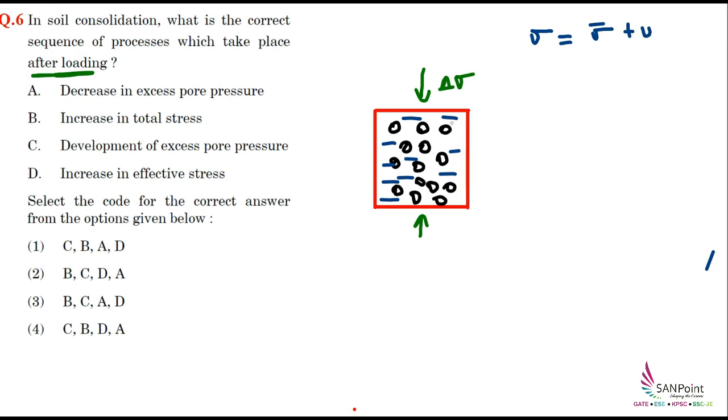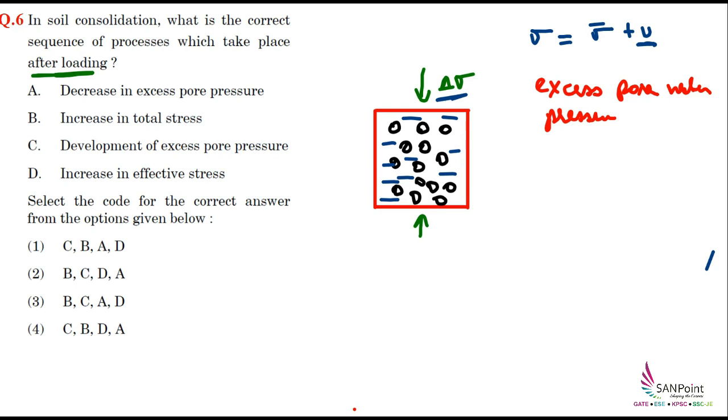So when the water takes delta sigma, the pore water pressure value will increase. Initially the pore water pressure was U, but since the load has been applied, more pressure will be generated, and this additional pressure is called excess pore water pressure.